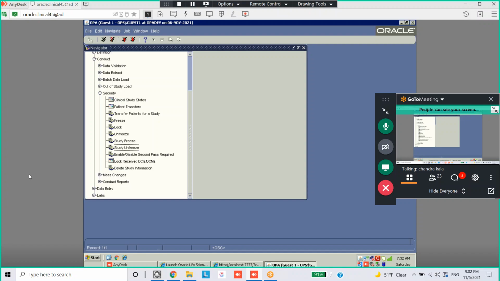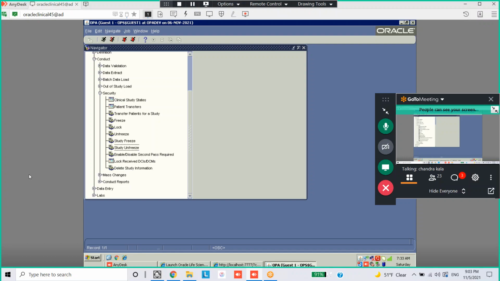Let's say I don't want to freeze the complete study. After completion of all these, when your data is ready for the analysis, then you can go for study freeze. But it's only one site that I have done with the complete validation. I would like to freeze only one site or one patient or one investigator.